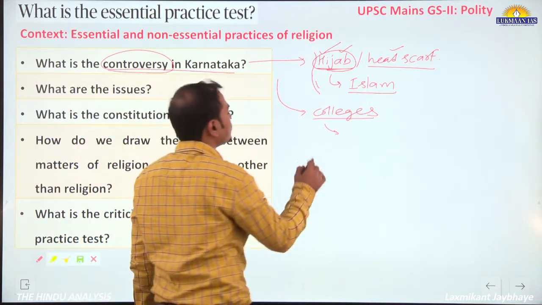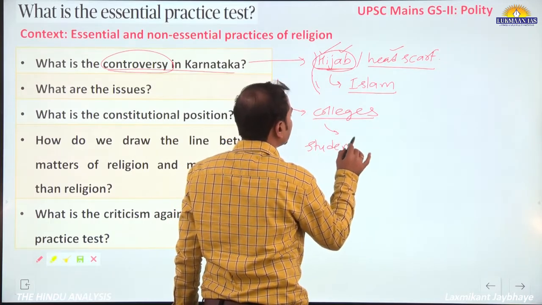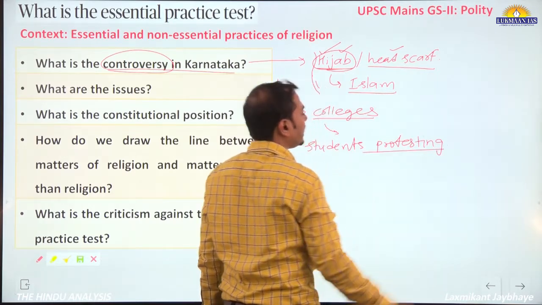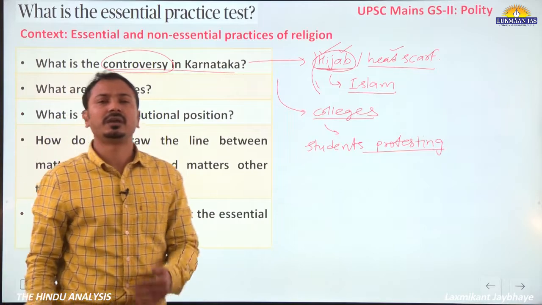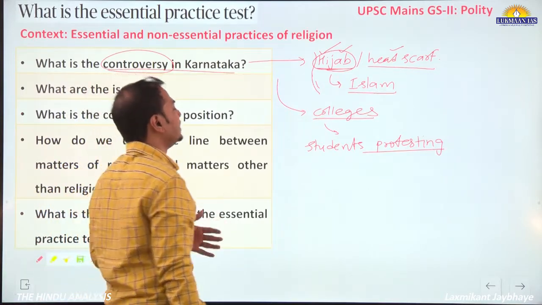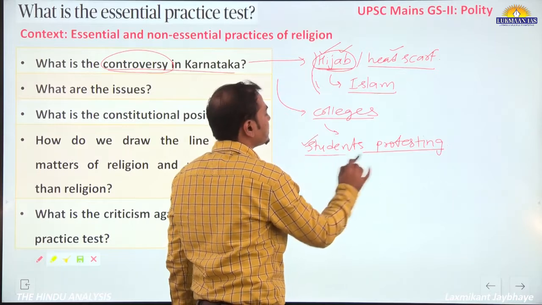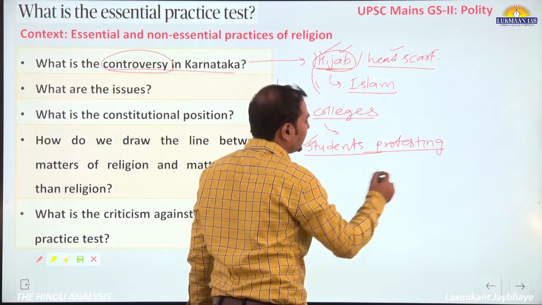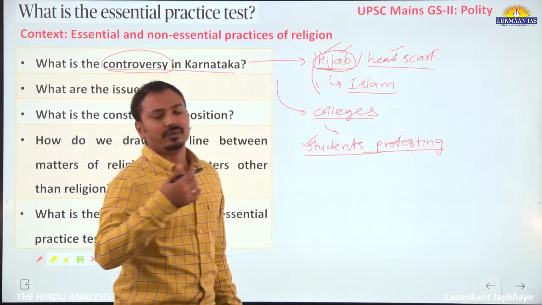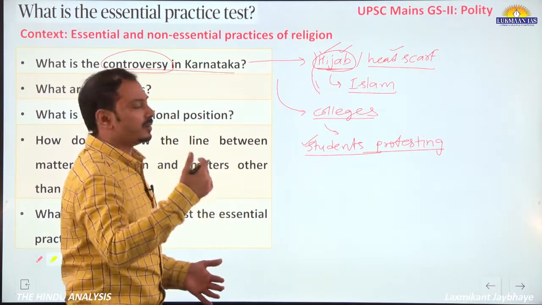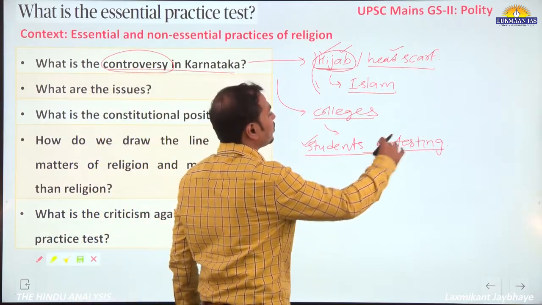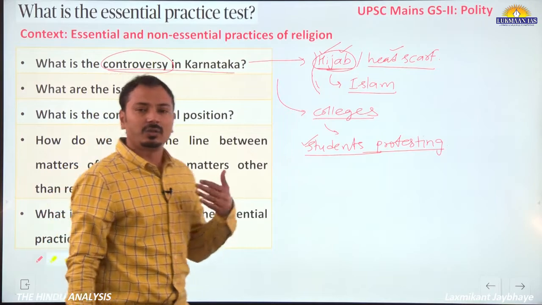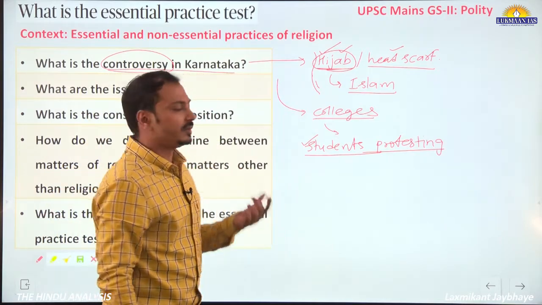Now those girl students started protesting, saying that the college is impinging on their rights and that this particular action by the college administration is illegal. When these students started protesting, other students, especially belonging to the Hindu religion, started protesting by wearing their religious scarves or turbans. Likewise, the protests are going on by both parties, and the situation is completely volatile throughout Karnataka now. This is the situation.